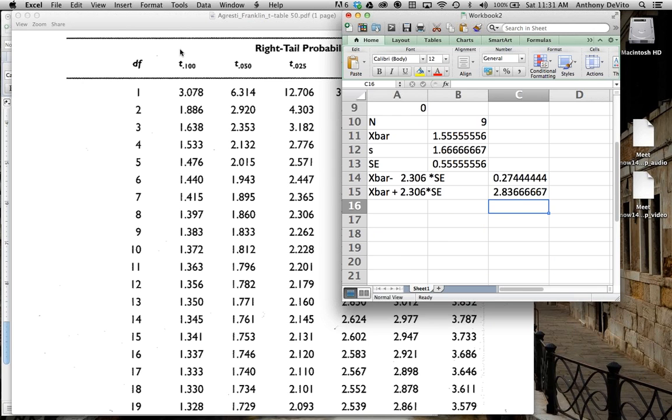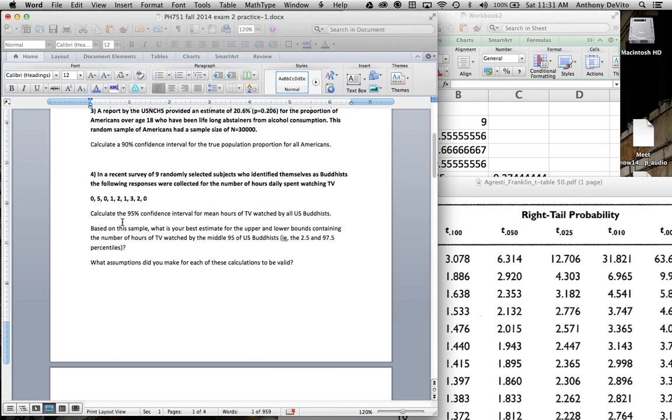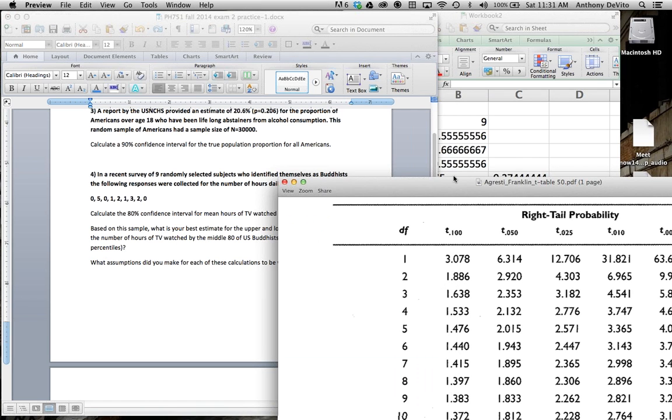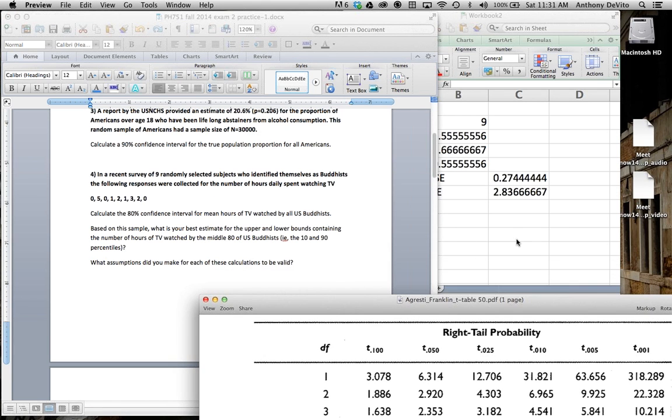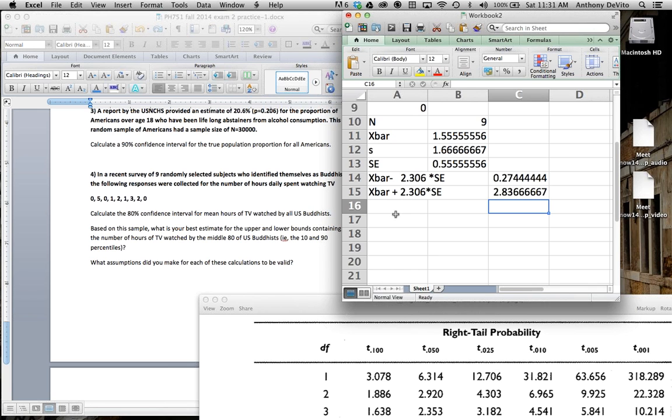Okay, so now let's go back to this problem and look at it the way it was originally written, where it was 80%. I just wanted to do it first in a more familiar form, 80%, and that would mean that the middle 80% of U.S. Buddhists watch TV, and that would mean the 10th percentile on the low end and the 90th percentile. That would be our range, because 10% error at the bottom and 10% error on the top means an 80% level of confidence in the middle.